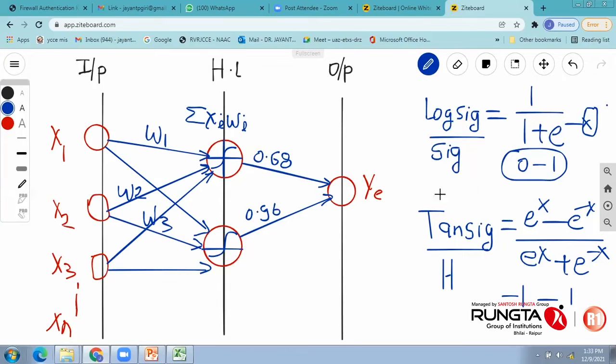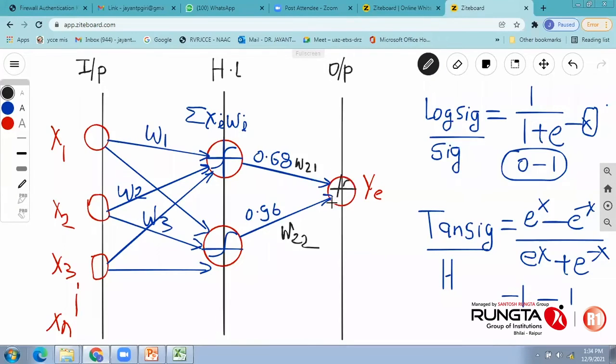Now, we need to have another set of synaptic weights, W21 and W22. So practically 0.68 into W21 plus 0.96 into W22 will be the complete signal at the output layer. Again, it is the summation of XiWi.